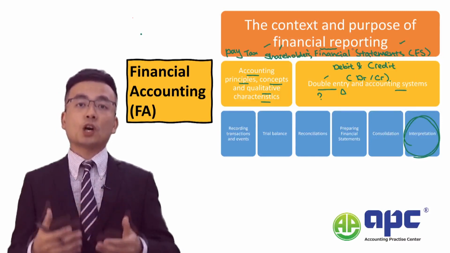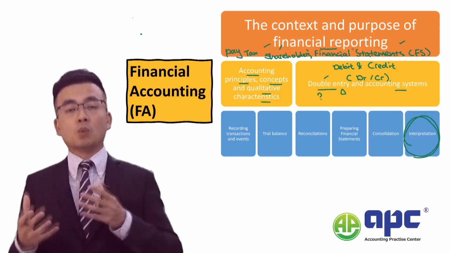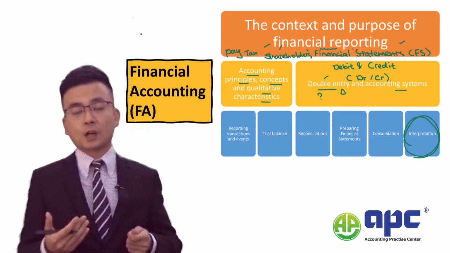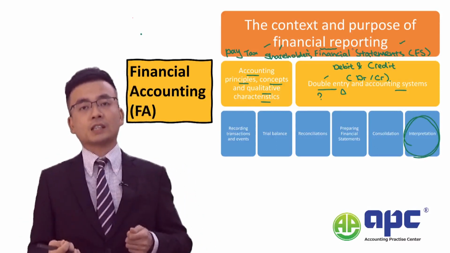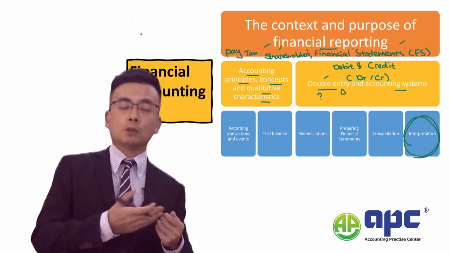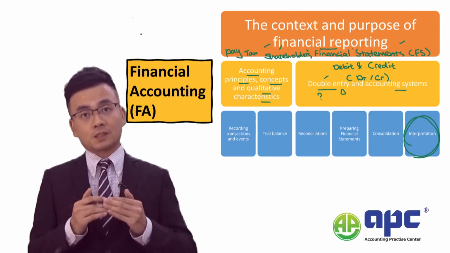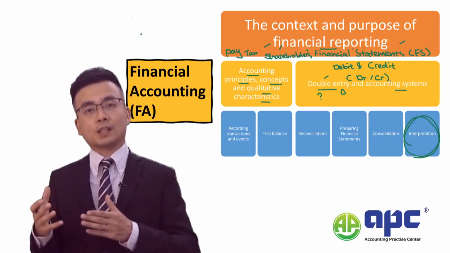So for example, determining the policy that we need to adopt in the business when we are making double entries. So for example, we will be deciding when to recognize the income, when to recognize the expense, and by how much, and so on. So these are the principles adopted by the business. It will be different from entity to entity.